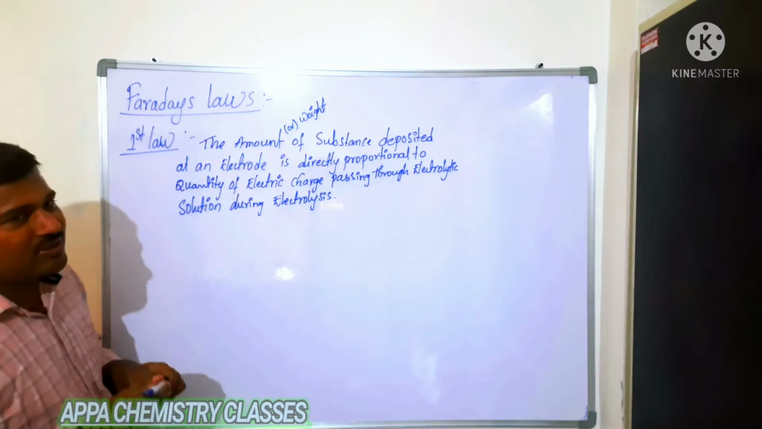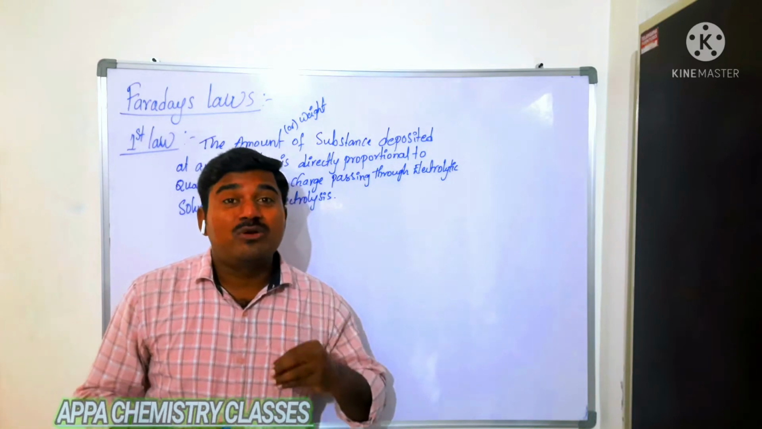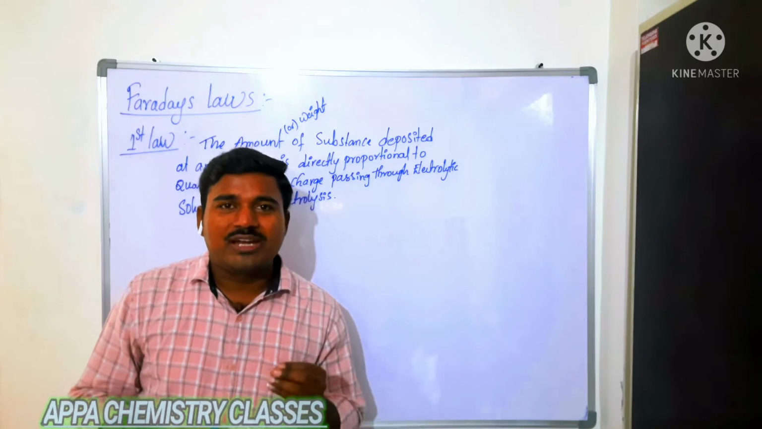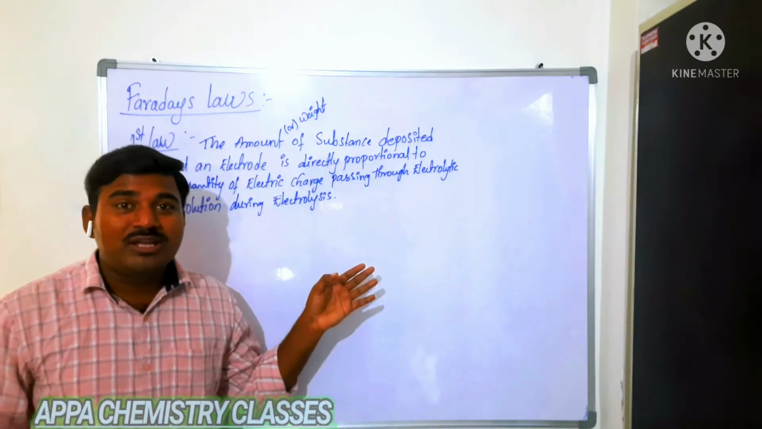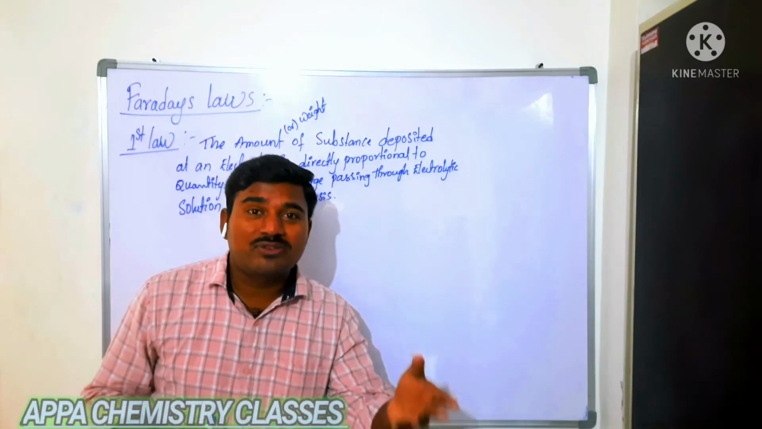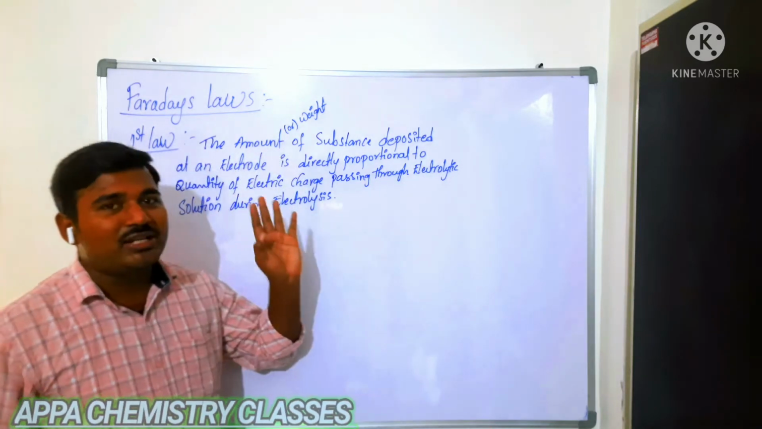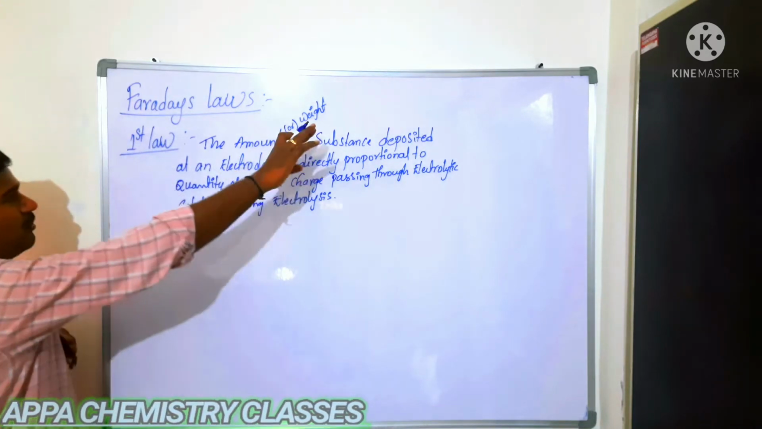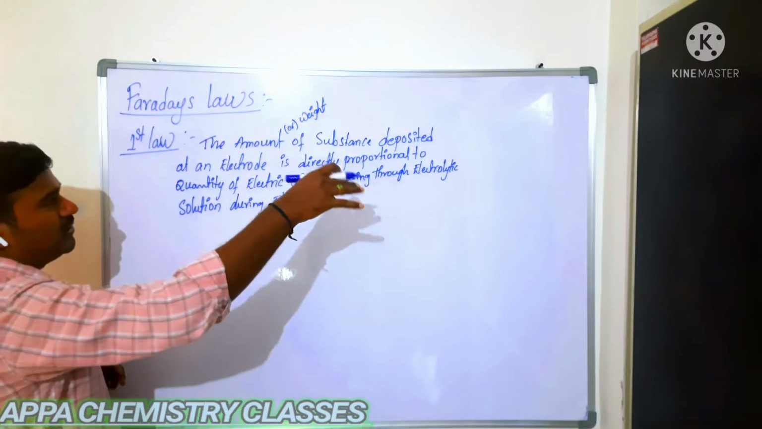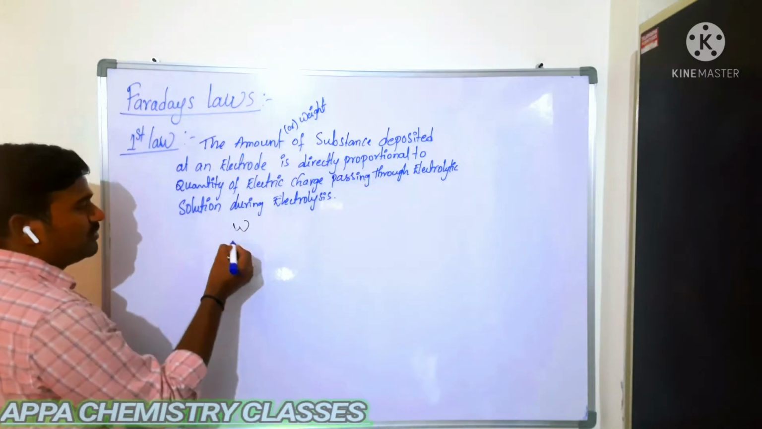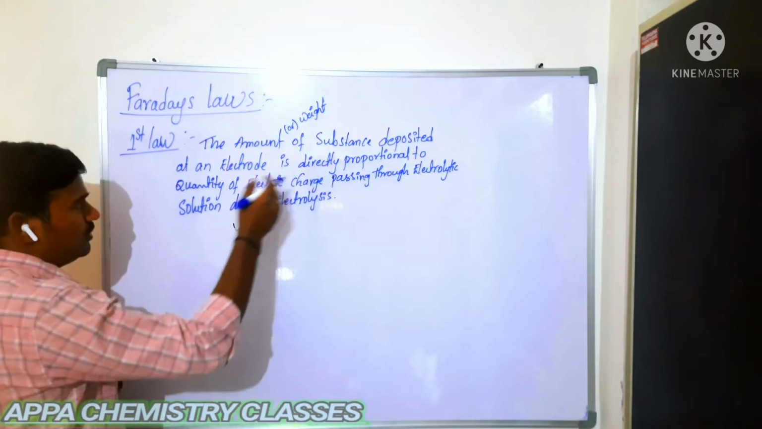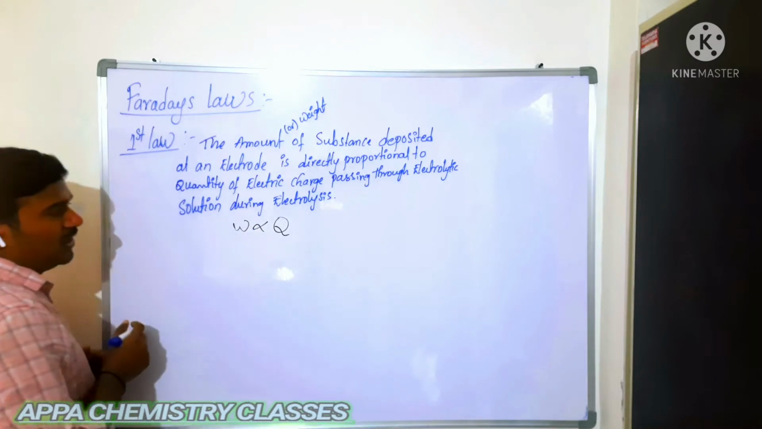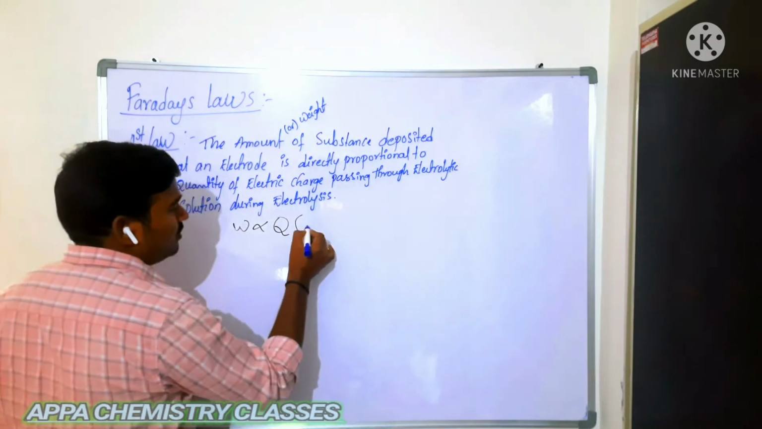According to Faraday first law, the amount of substance or the weight of electrolyte which is deposited at the electrode is directly proportional to the quantity of electric charge which we are passing through the electrolytic solution. That is called Faraday's first law. So the weight W is directly proportional to the quantity of electric charge passing through the electrolytic solution. That quantity of electric charge I am taking as Q. Q is a charge.